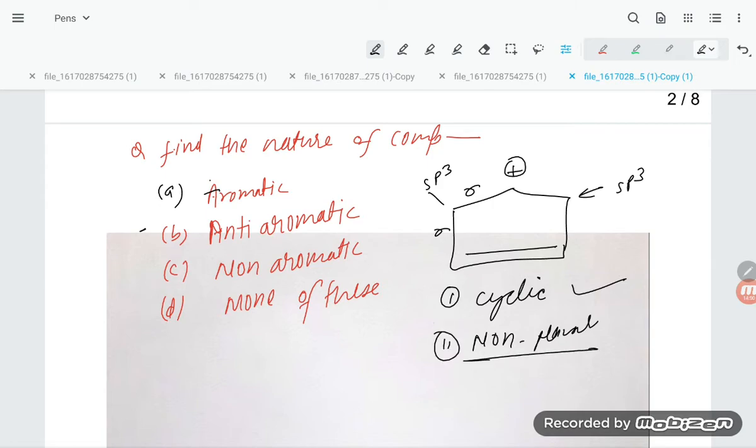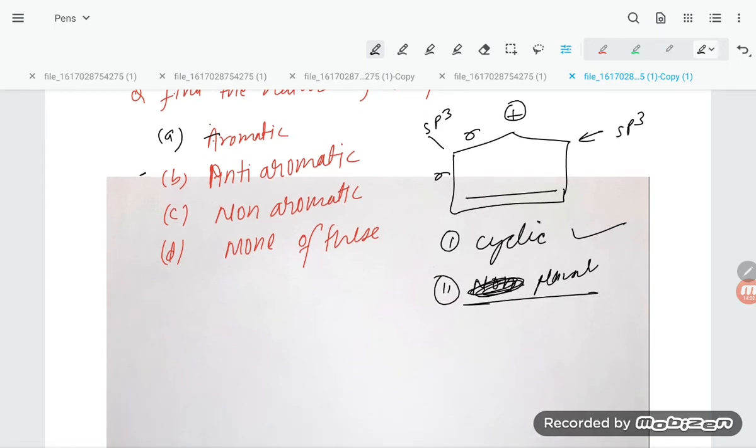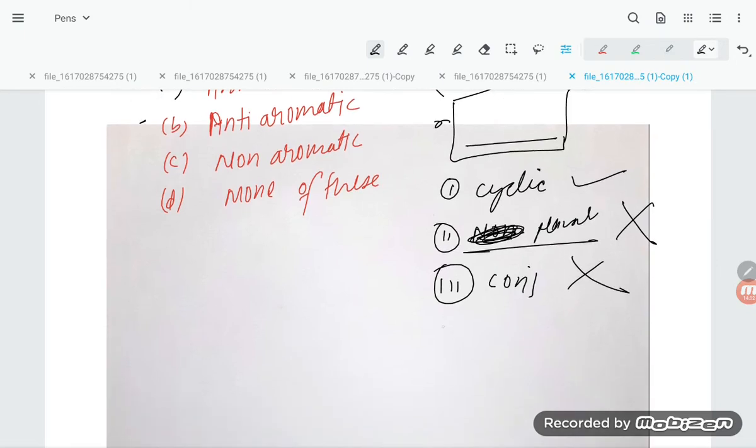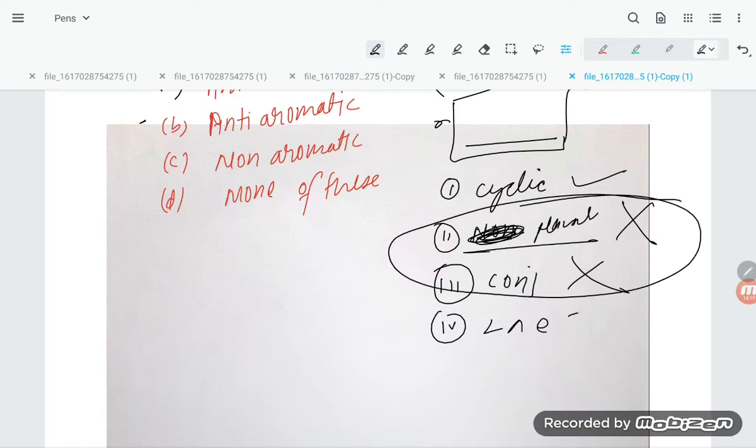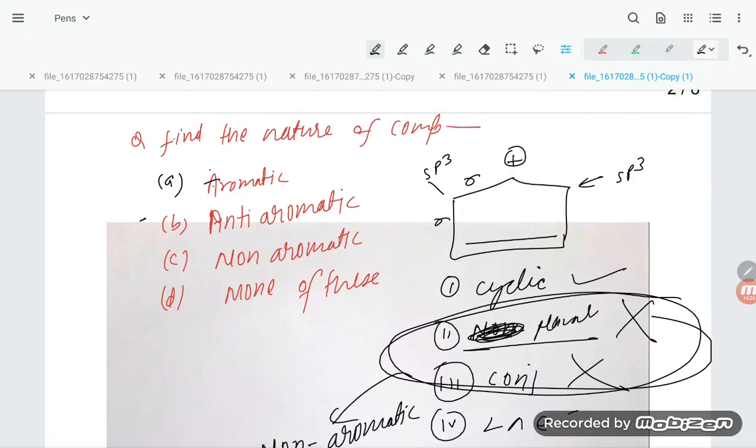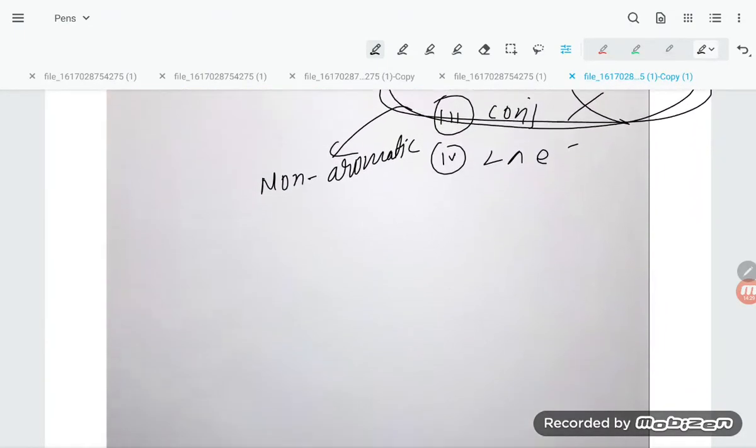So this also fails. Either you can say planarity is not there. Third point, conjugation: conjugation is not there, sigma together, fail. How many pi electrons? 2 pi electrons. Fourth condition is 2 pi electrons. But with these, students, this is the condition for non-aromatic. So the correct option is non-aromatic, the third option, students, right?